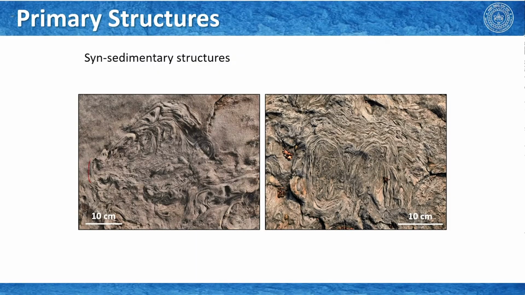These are essentially convolutes, but multiple sets of sedimentary deformation together with their rotation and other things happened here, and therefore you generate this kind of very complex sedimentary deformation.